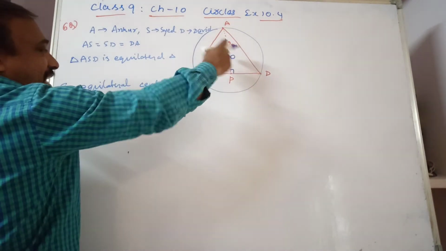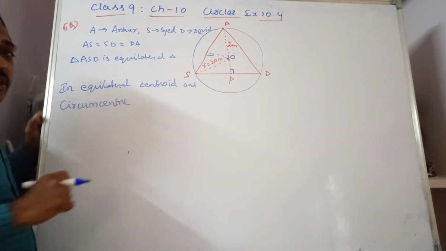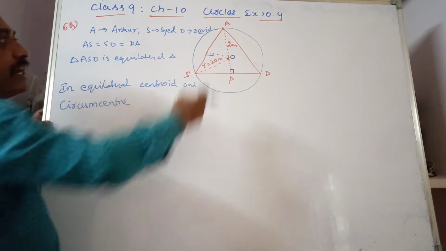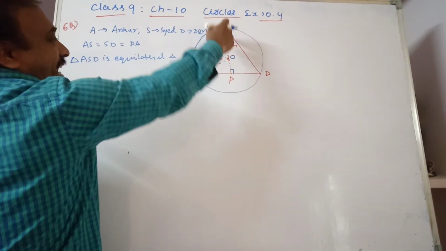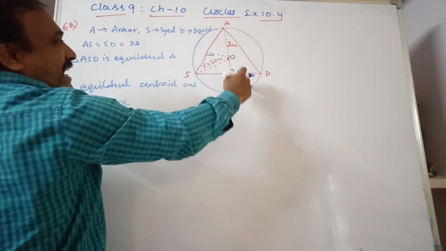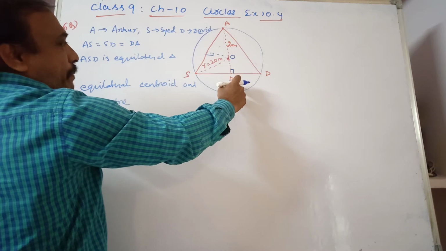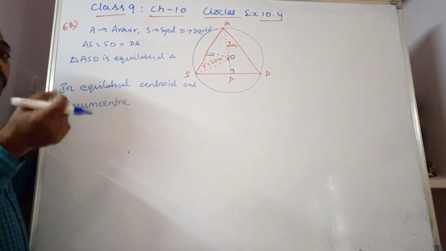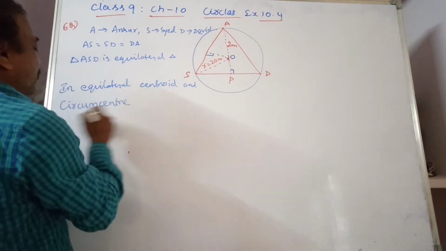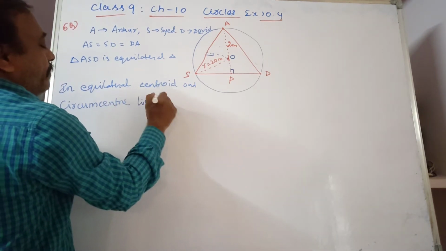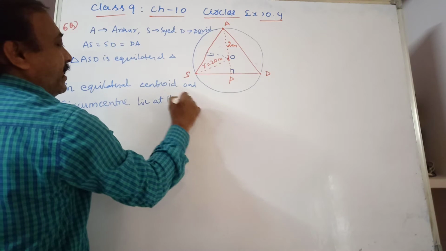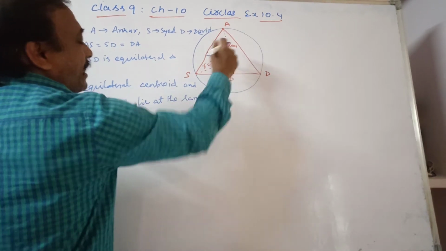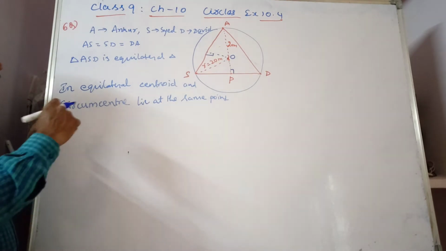So the center of the circle and the centroid coincide. Centroid means where the medians meet. A median goes to exactly the midpoint. So all the medians and the circumcenter lie at the same point, which is the center of the circle. That is for an equilateral triangle.